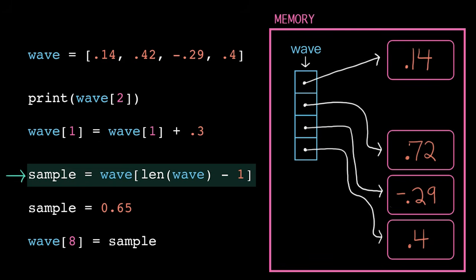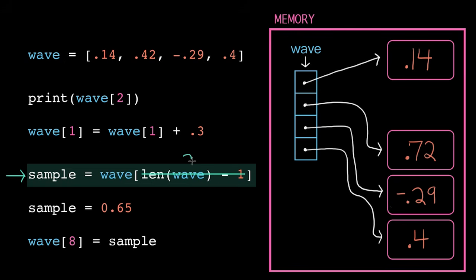In the order of operations, the computer treats square brackets basically the same as parentheses. So we start evaluation with the innermost set. First, the computer evaluates this length function call. The length of a list is just the number of elements in it. So here we have 1, 2, 3, 4. Note that while the indices start counting at 0, the number of elements is still 4. Anyway, we substitute in that 4 here and we subtract 1.